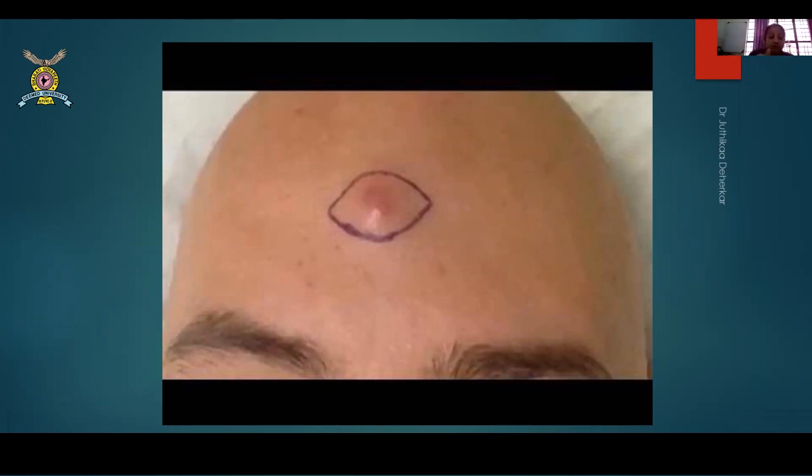Most of the time, these come into general practice as an infected sebaceous cyst. You have no option. Just do an I&D and scoop out the material. That's it. But tell the patient this may recur again, because during abscess formation you cannot see a capsule separately. Everything is pus. All right.